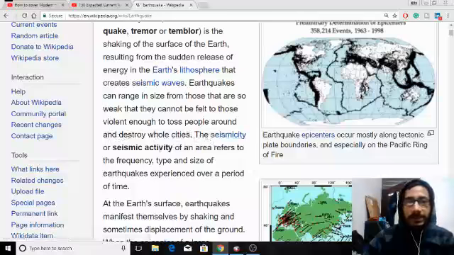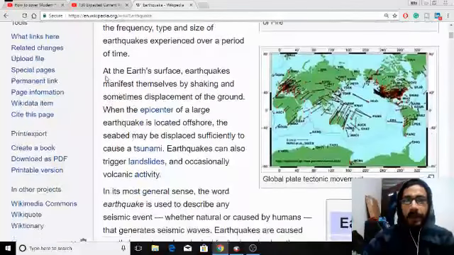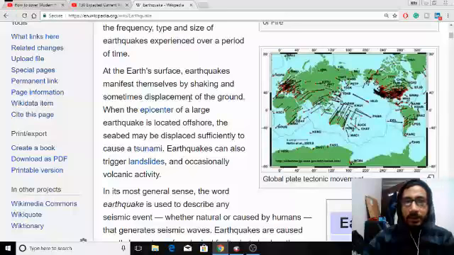The seismicity or seismic activity of an area refers to the frequency, type, and size of the earthquakes experienced over a period of time. At the Earth's surface, earthquakes manifest themselves by shaking, and sometimes displacement of the ground.